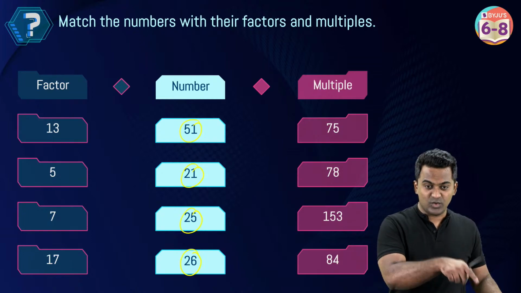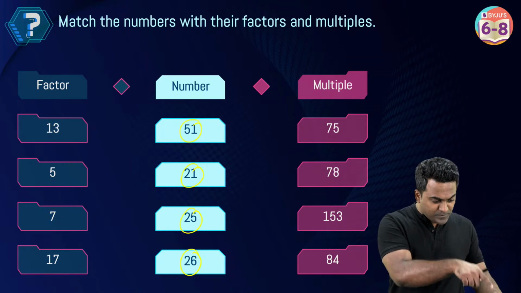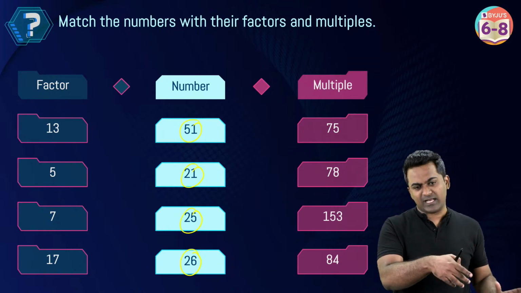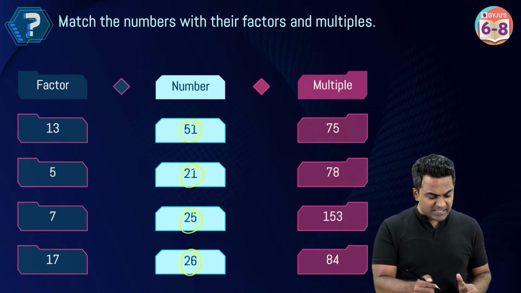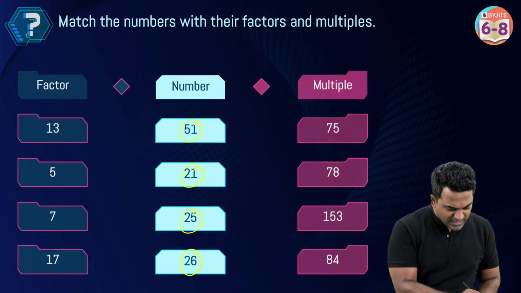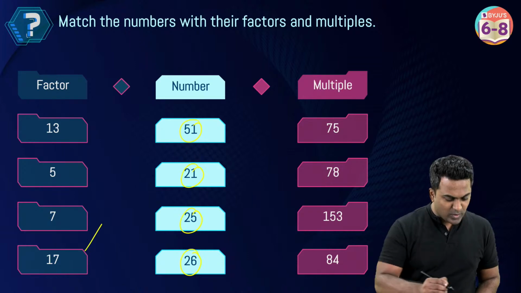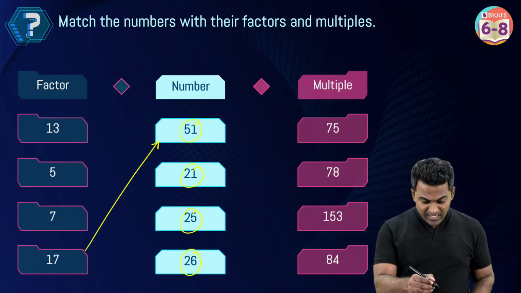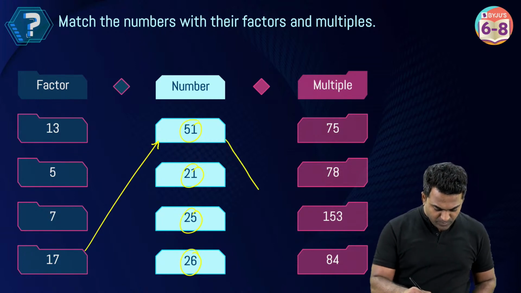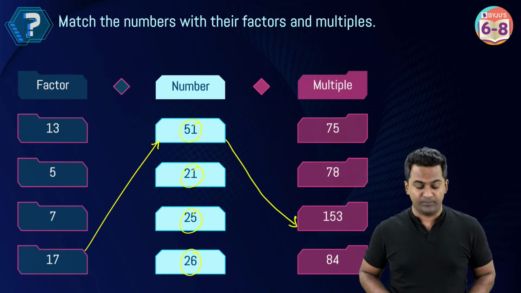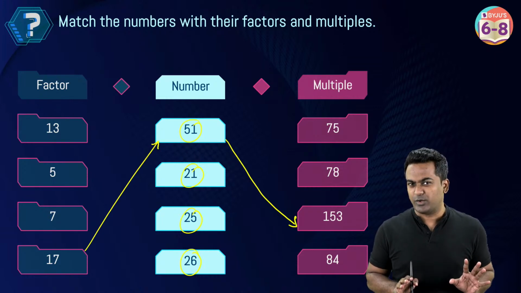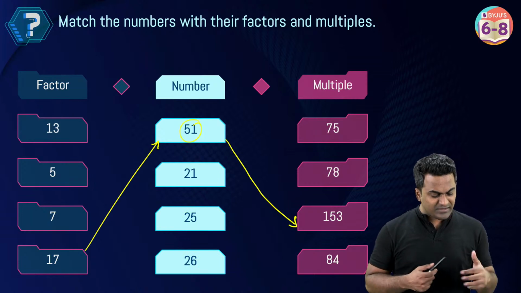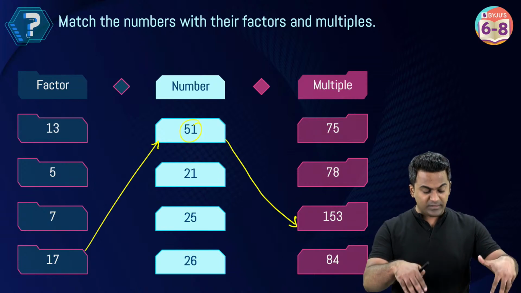From these options, you guys have given the correct answer. Shweta, you have given the correct answer, like 1 is a factor, 3 is a factor, 17 is a factor, but from these options, 17 is going to be a factor for 51, and out of these, the multiple is going to be 153 for 51. You've understood what I'm trying to ask you now, right? Come on.